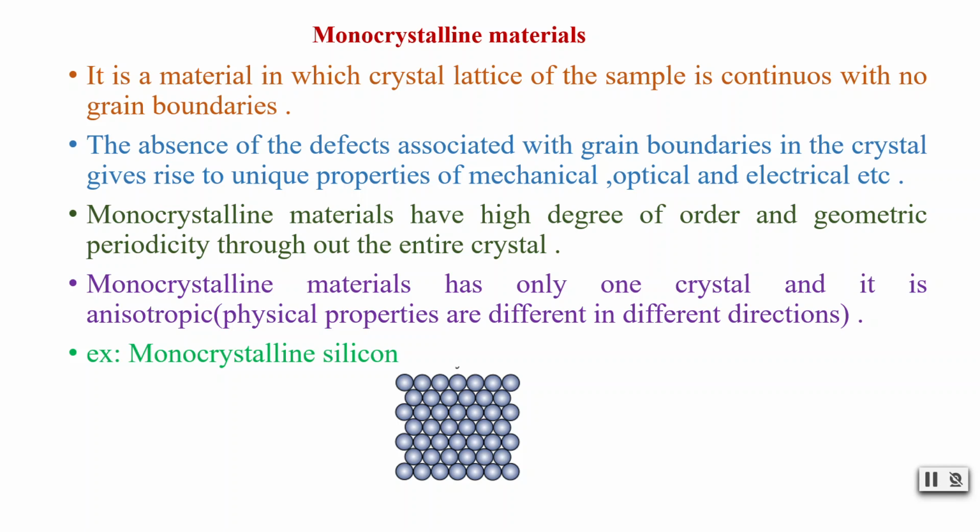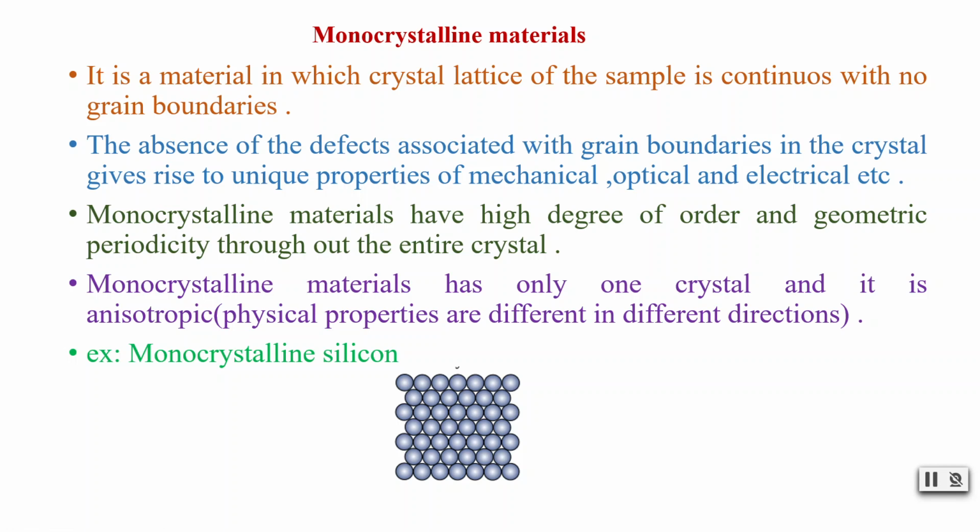Now let's say these points represent the atoms, so they will be continuous, meaning if the atoms are at each point, then they are equidistant from each other in case you have drawn all the lines equispaced. So in this case, the distances between the atoms are equal and they are arranged very regularly. That's what happens with monocrystalline materials. That's the meaning of being continuous with no grain boundary.